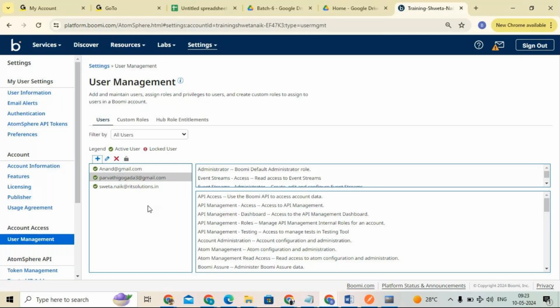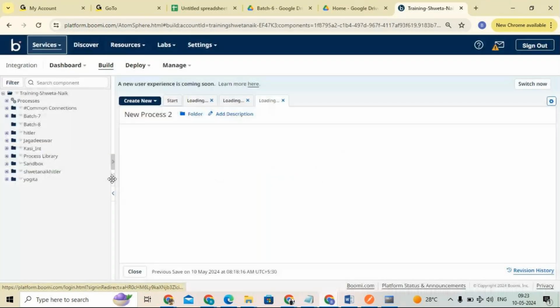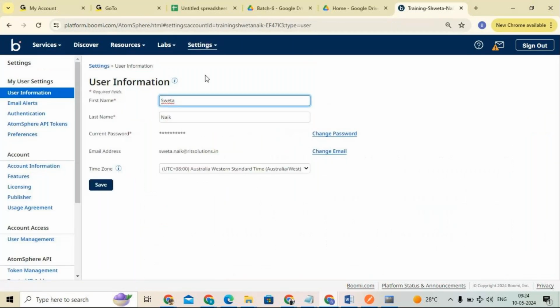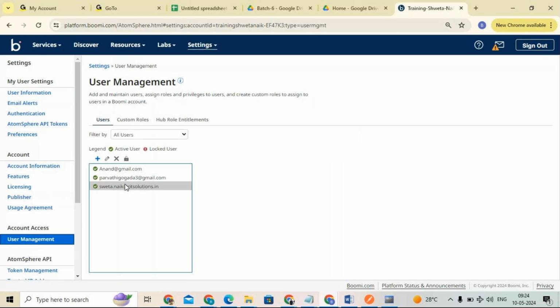Now she can see all these details. If you, Parvati, open this, you can see all these details and whatever versions we can work on here. So I'm telling you that in a single account we can add multiple users. Clear?